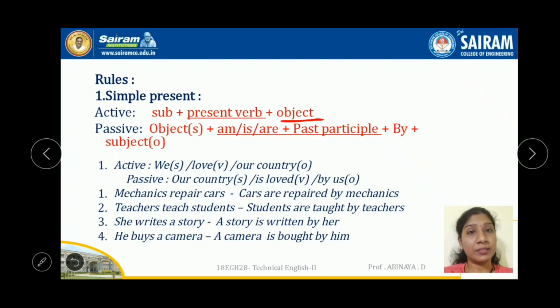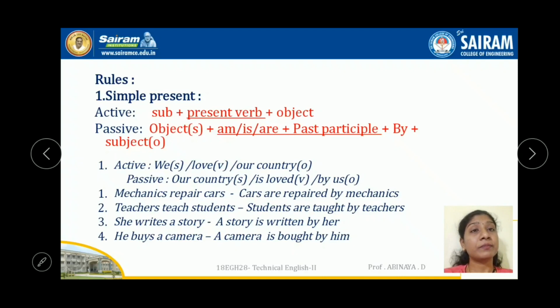See the examples first. Okay, so before going to the example, the verb we have to change, that is very important. And passive voices always have the past participle form, not the past form, the past participle form. There are three forms of verbs in English. First form is the present form, then the past form, and the past participle form, not tenses. 12 tenses are there, but 3 forms are there in verbs. Passive voices always come with the past participle form.